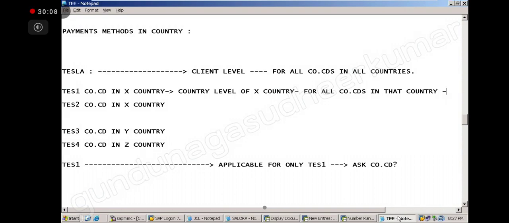Sir, can you understand the client level, sir? The client level means different. It may have many. So, okay, understood.